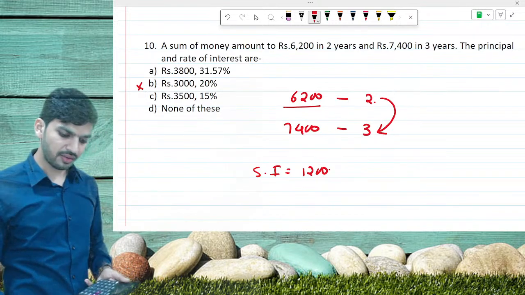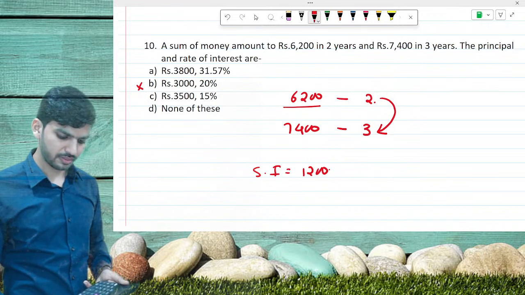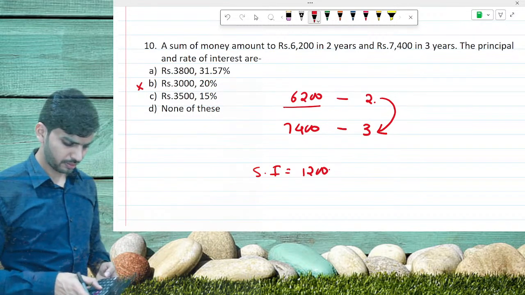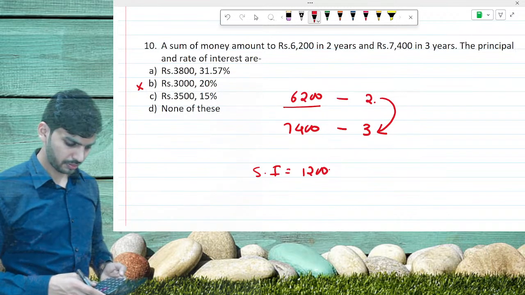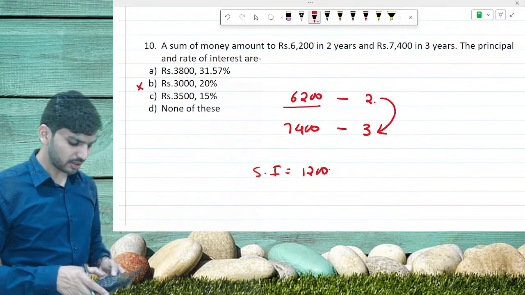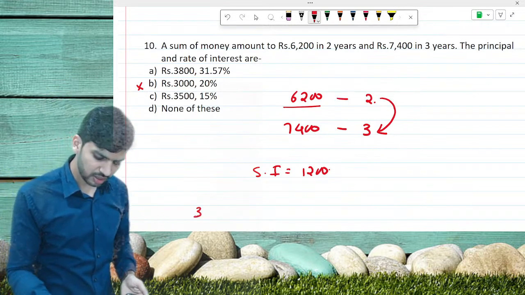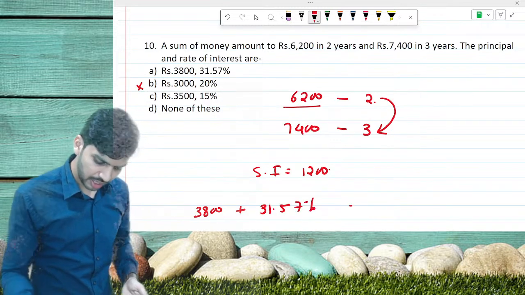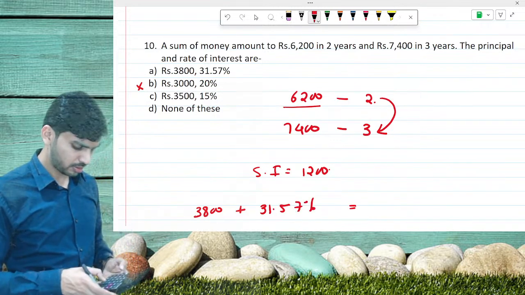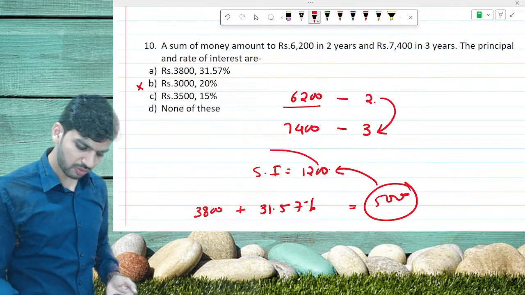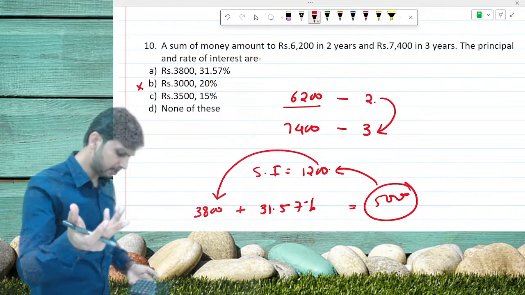Sorry, I've done some mistake. So it should be plus 1,200. That is very correct. 3,800. You can just write this way: 3,800 plus 31.57%, and your answer comes out to be 5,000. So this 5,000 is because of addition of this 1,200 into this. That's it.